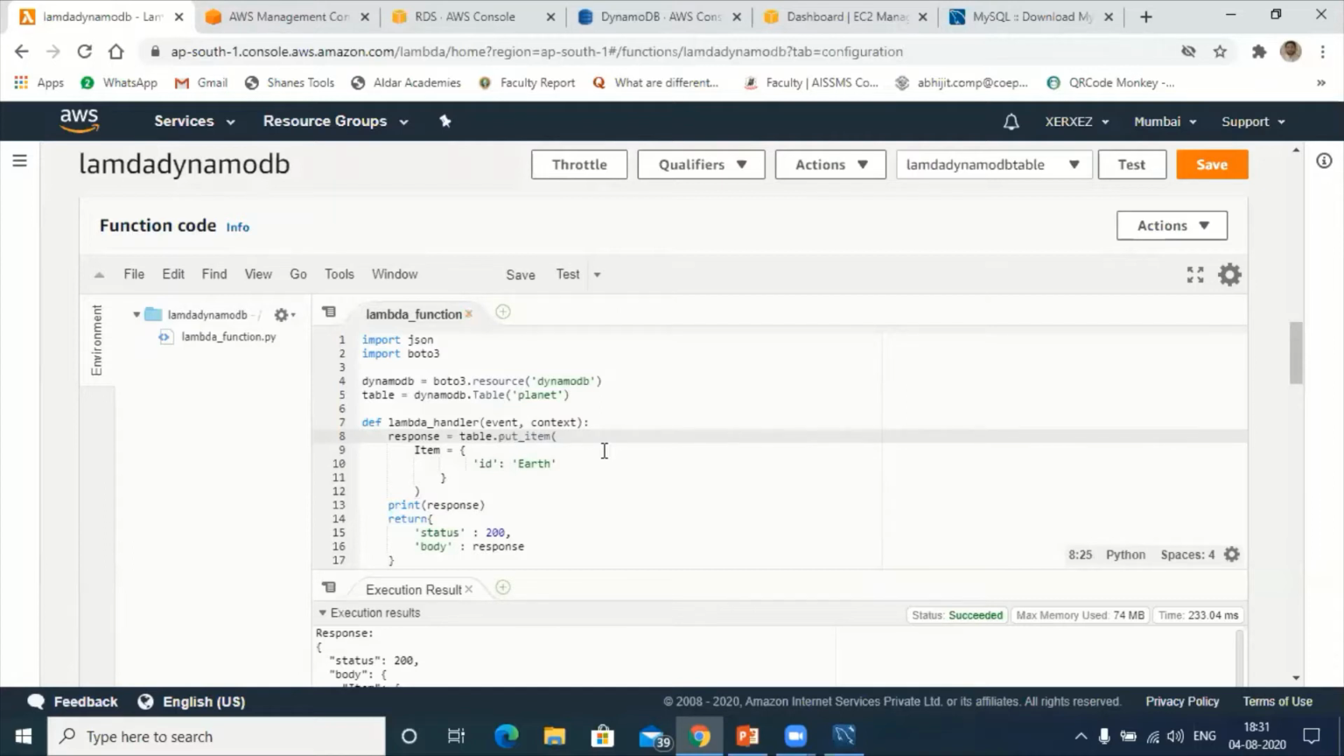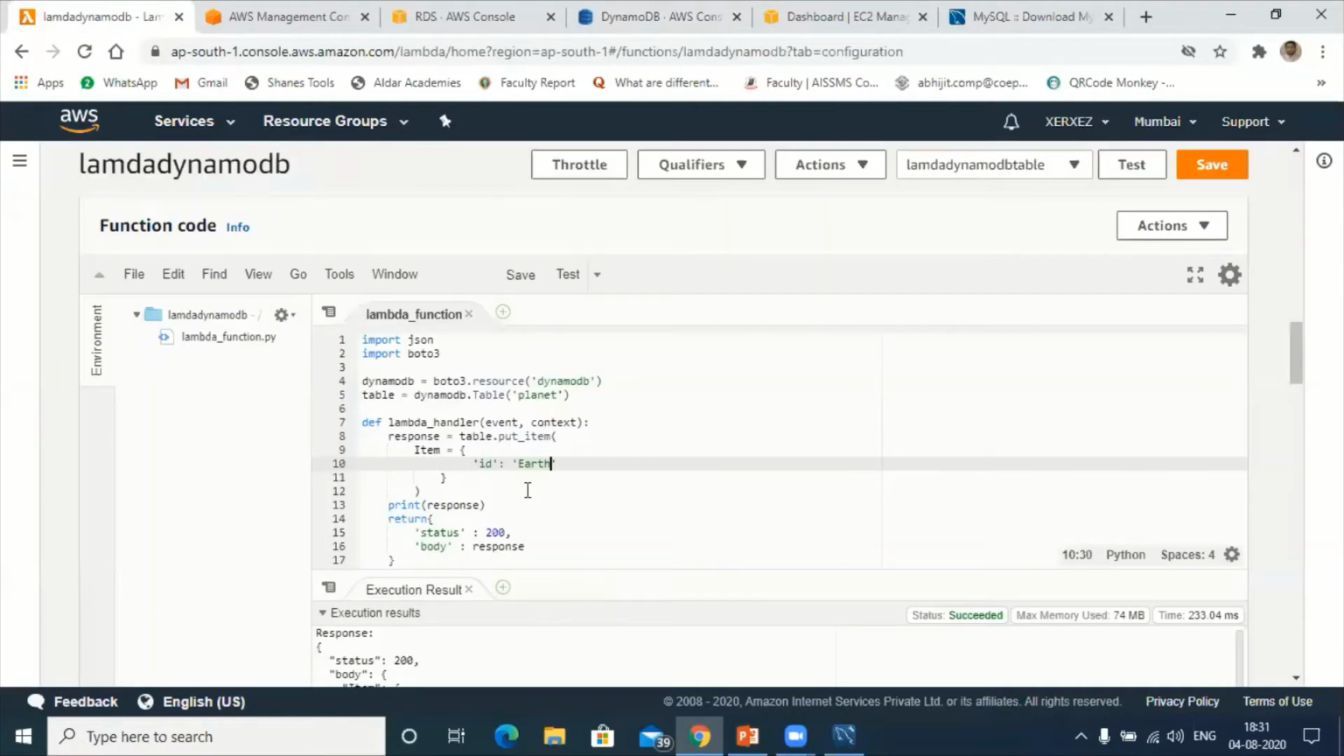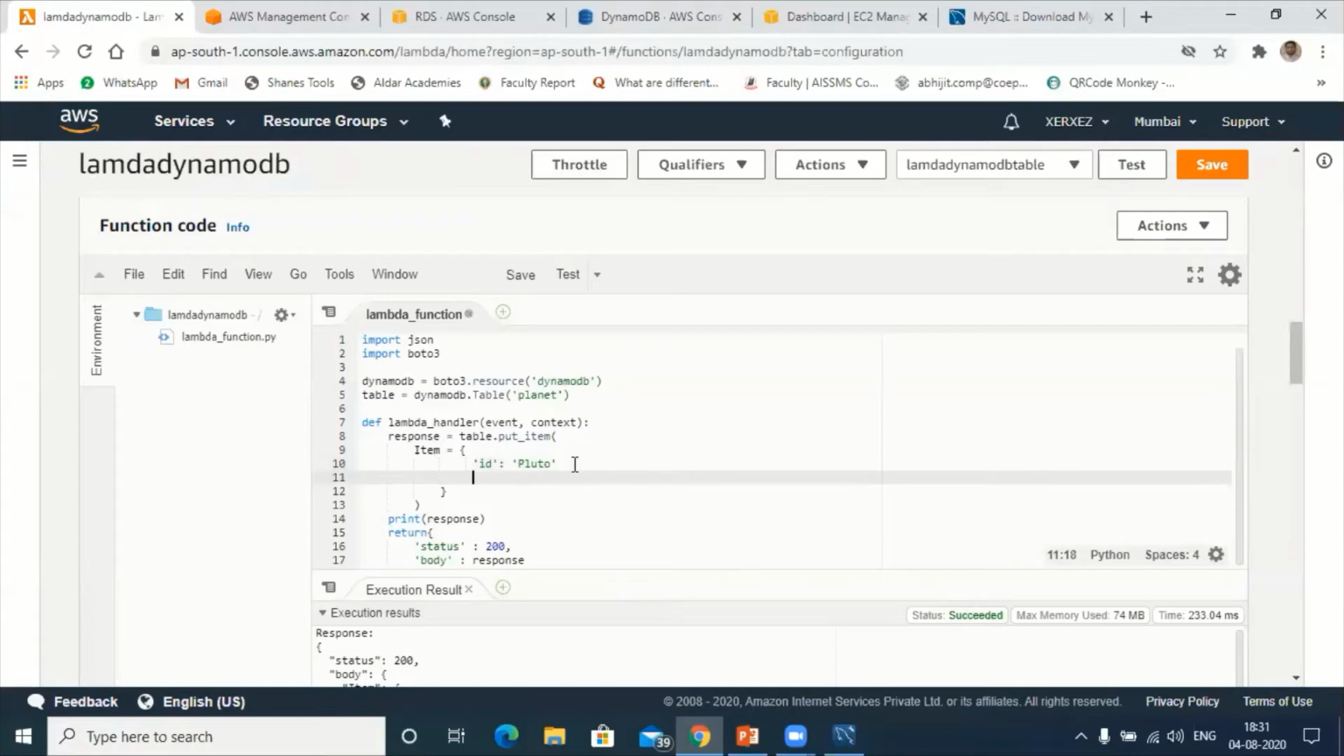Next, let me create one more new planet in DynamoDB. Hold on. Let me create here. Earth is there, Mars is there, Mercury is there, Venus is there. So I'll try to create ID Pluto. That means Pluto, the new planet, I'm going to put in DynamoDB.